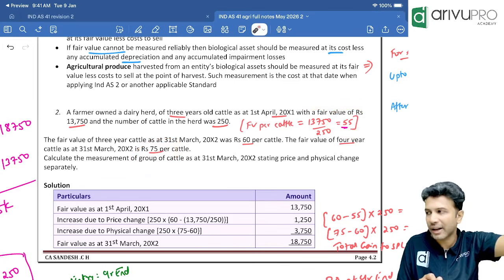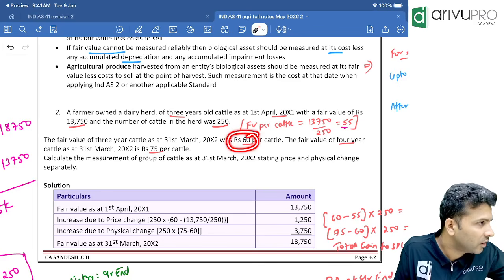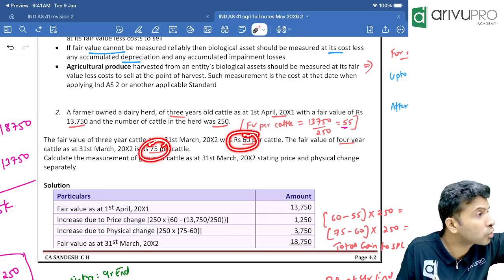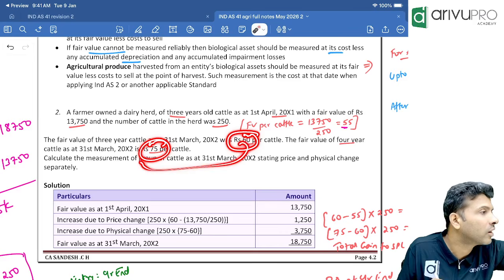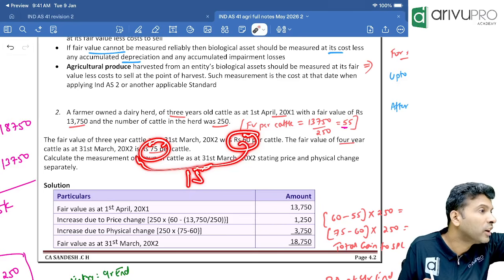If you want only price change gain, then check. 3-year-old cattle's year ending value is 60. If there is no price change gain, 4-year-old's price also should be 60. Is it 60 or is it more? It's more. That means this 15 rupees is only due to age. It's only due to age.